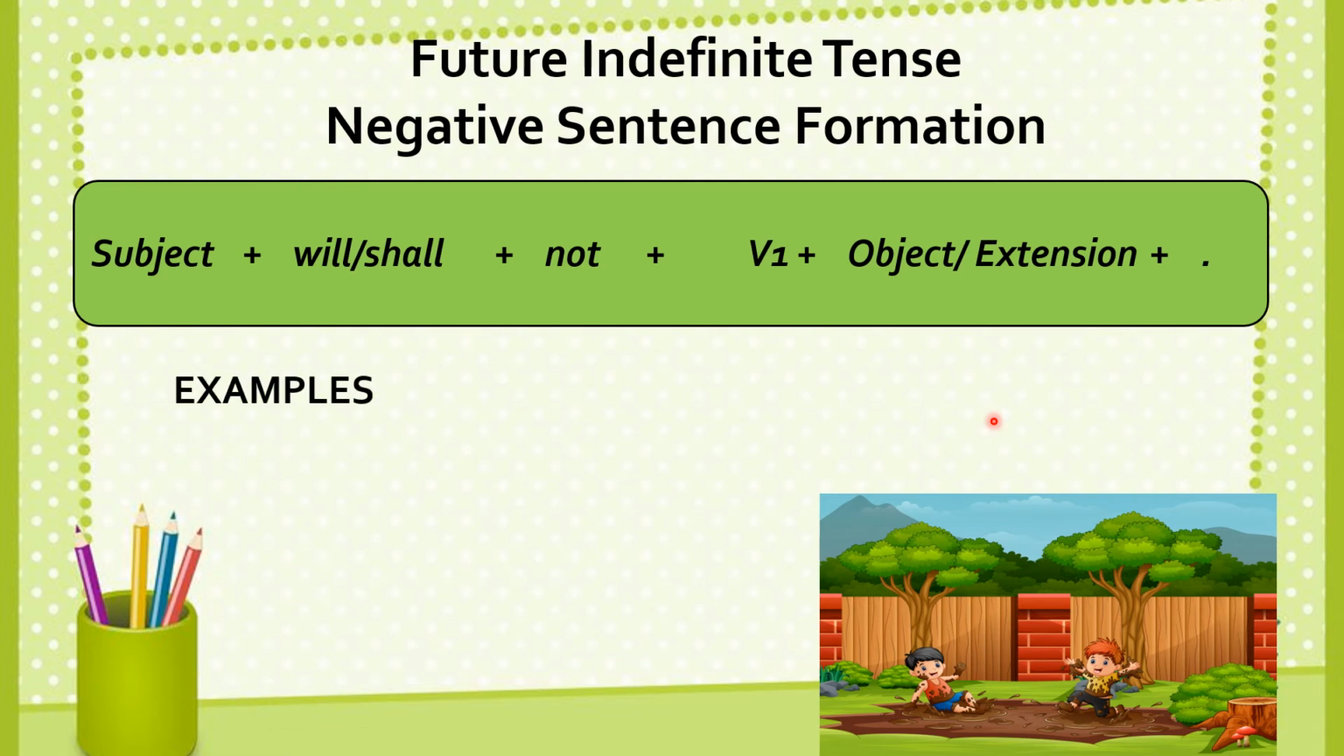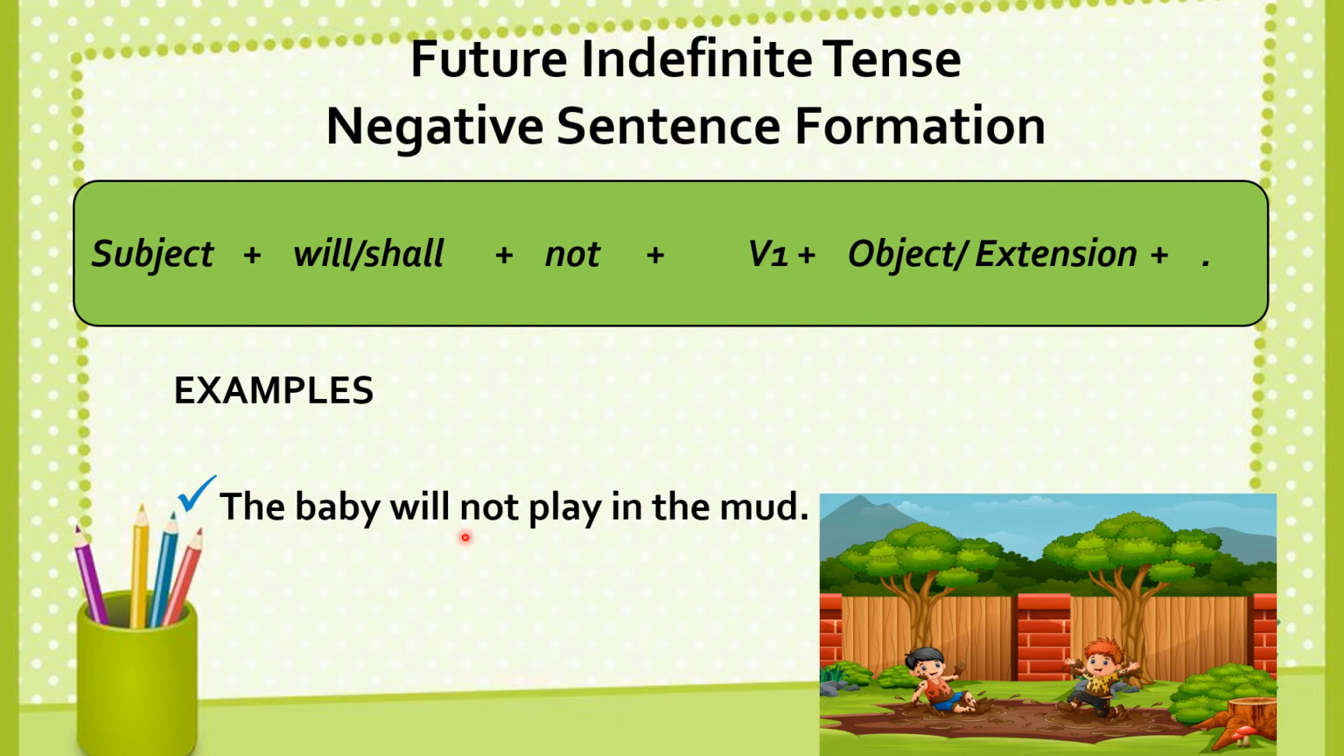Look at the examples now. The baby will not play in the mud. The baby here is the subject. Will is the auxiliary or helping verb. Not you have added because it is your negative sentence. Play is the first form of the verb. In the mud is the extension.